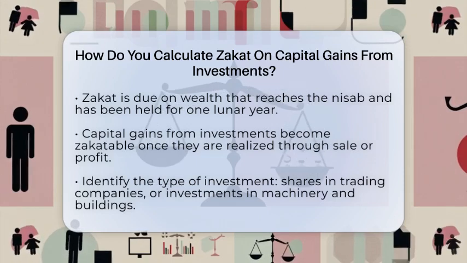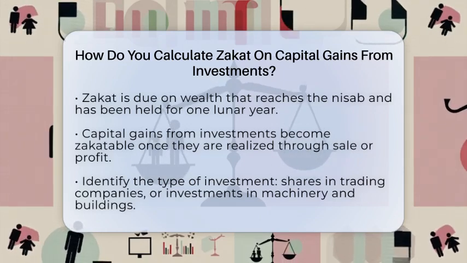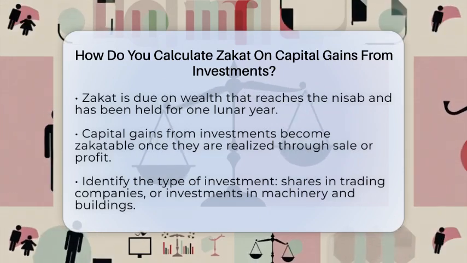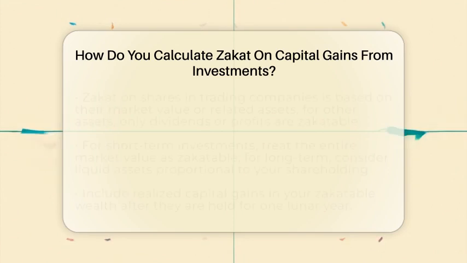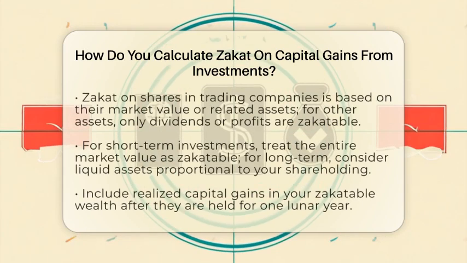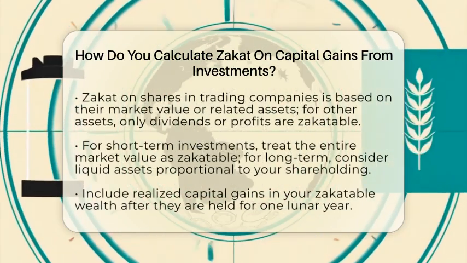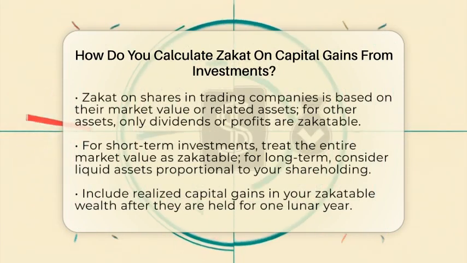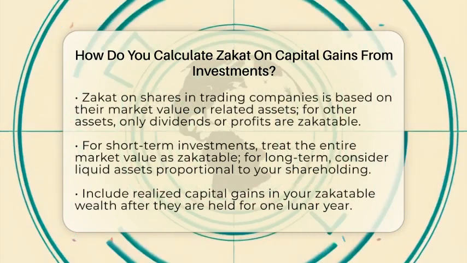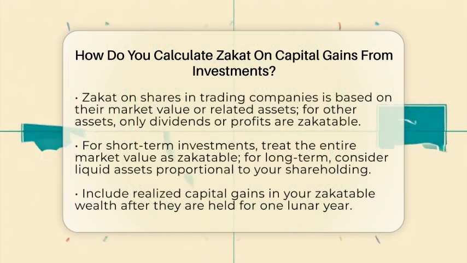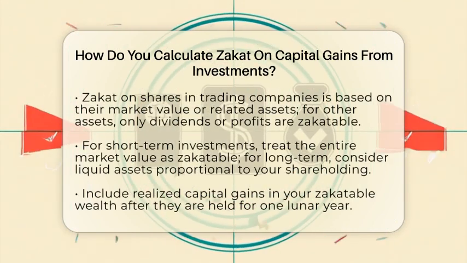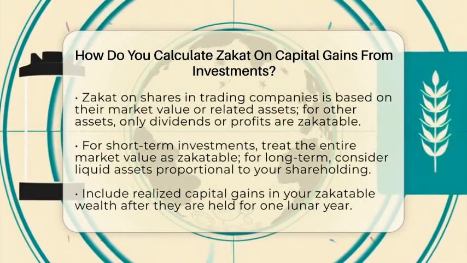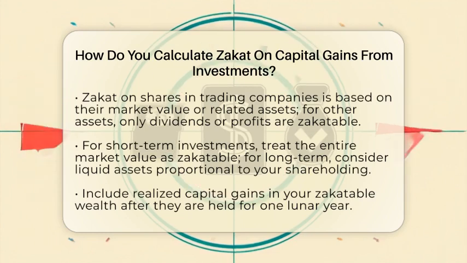If you own shares in a company involved in trade or business, zakat is due on the market value of your shares or on the part of the company's assets that relate to your shareholding. If your investment is in a company that owns machinery or buildings, zakat is only due on the dividends or profits you receive, not on the value of the shares themselves. Next, determine the zakatable amount.